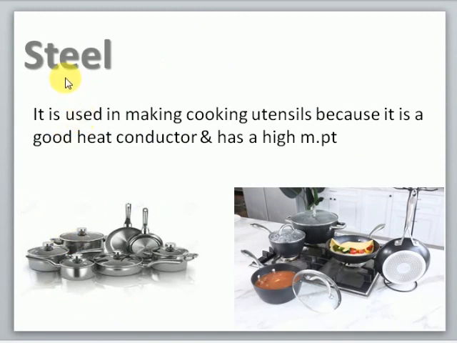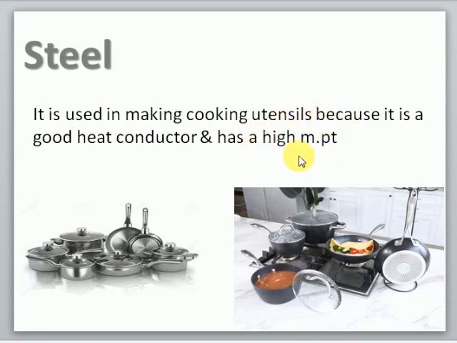Next metal is steel. Steel is used in making cooking utensils because it is a good heat conductor and has high melting point. For making cooking utensils, we need a metal which must be a very good heat conductor, as well as that metal must have a high melting point. So why must that metal have a high melting point?